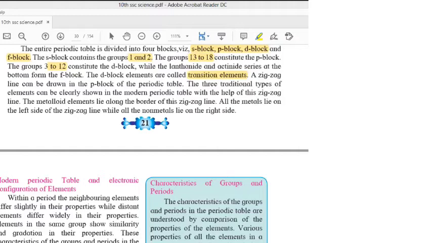And Mendeleev, he placed the elements according to which fundamental property? Atomic masses. But Henry Moseley, he arranged the elements on the basis of the fundamental property, that is atomic numbers. Got it? Yes, ma'am.